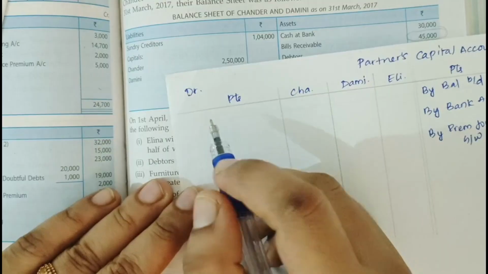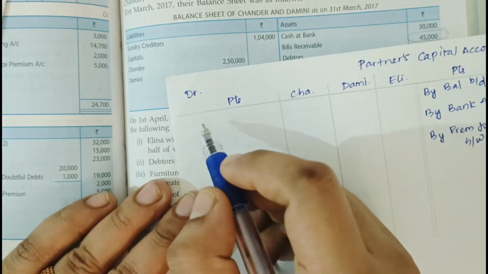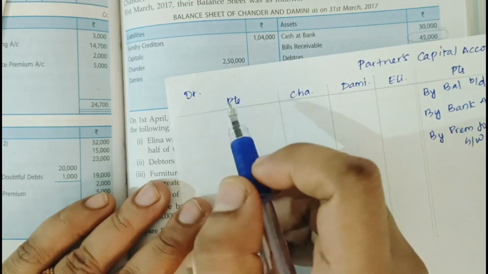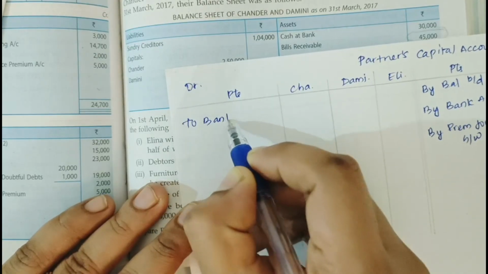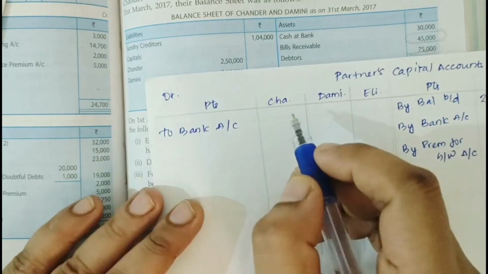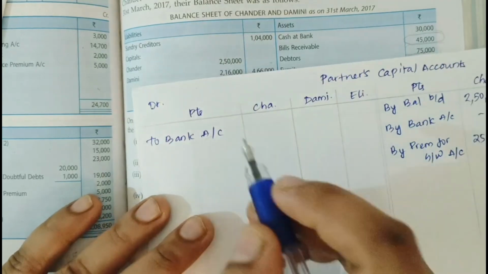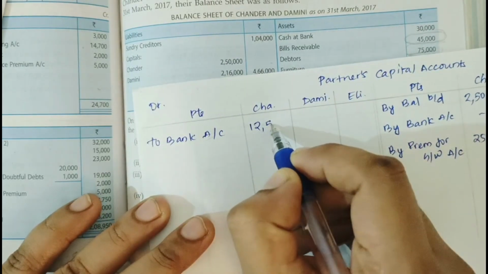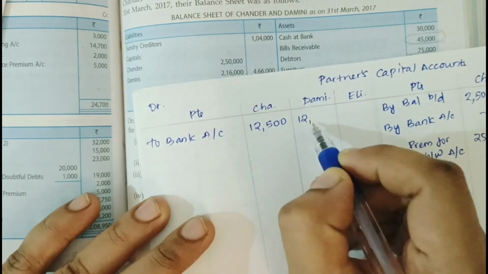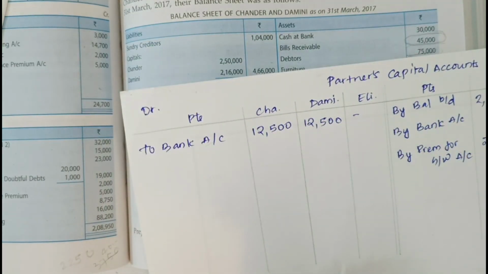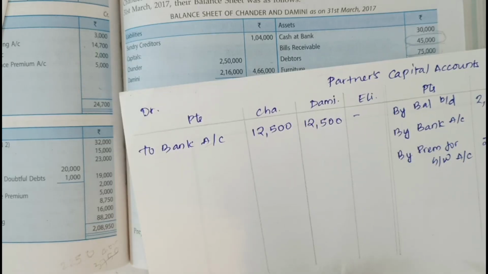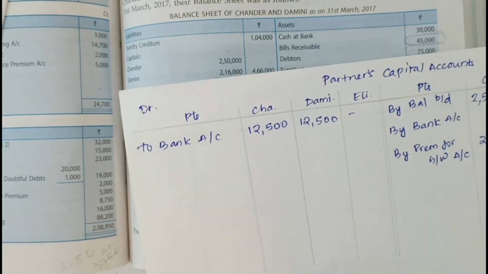Chandar withdrew half of 25,000, which is 12,500, and Damini also 12,500.